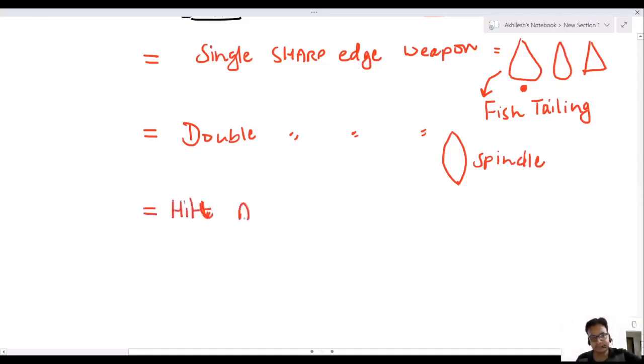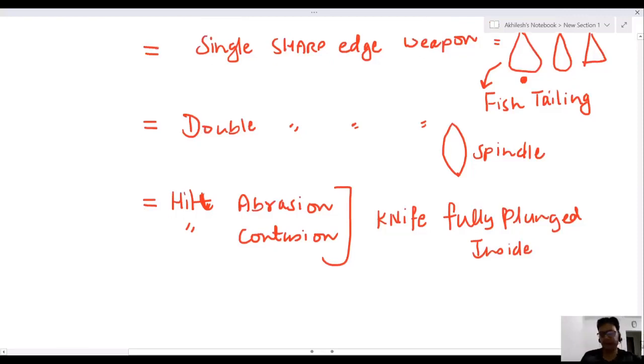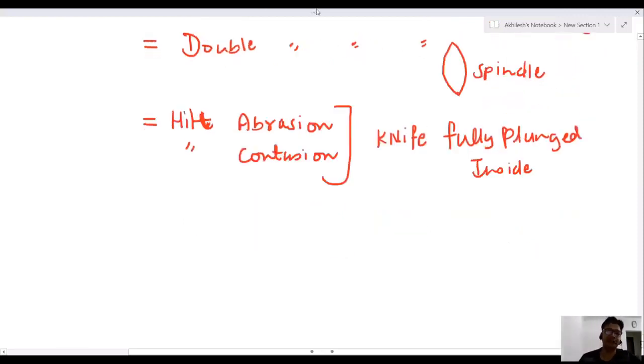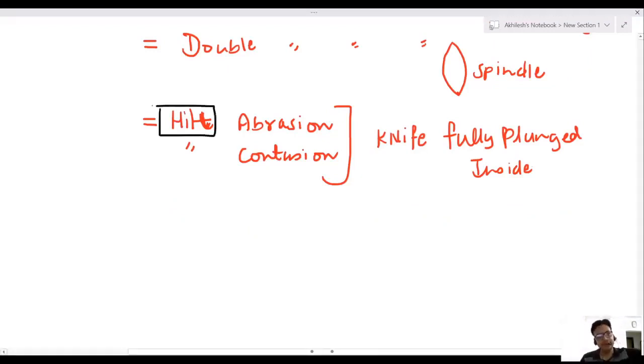Now, hilt abrasion and hilt contusion are seen when the knife is fully plunged inside the abdomen. There is a part of the knife known as the hilt, which is seen when the knife is fully plunged inside.